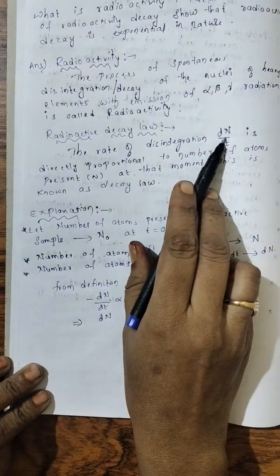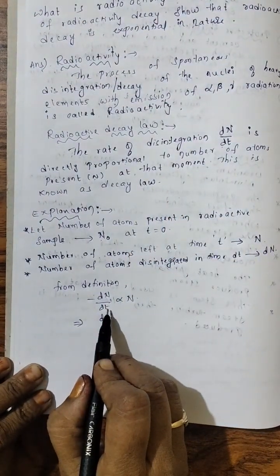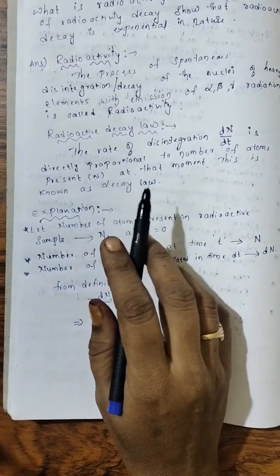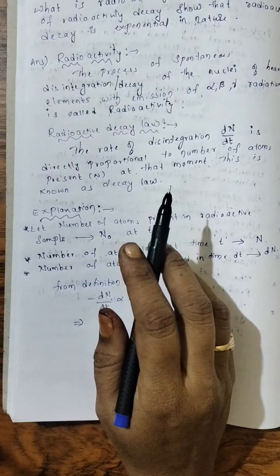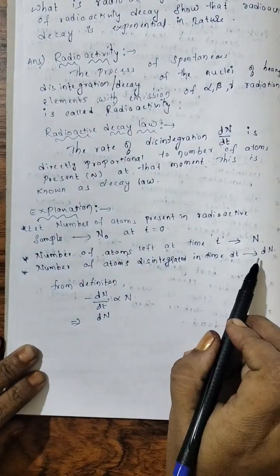As per the definition, the rate of disintegration is directly proportional to the number of atoms present at that moment.